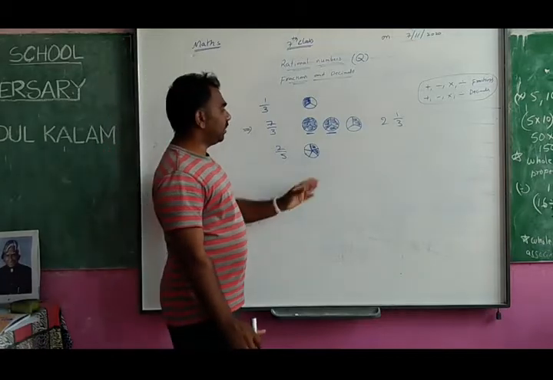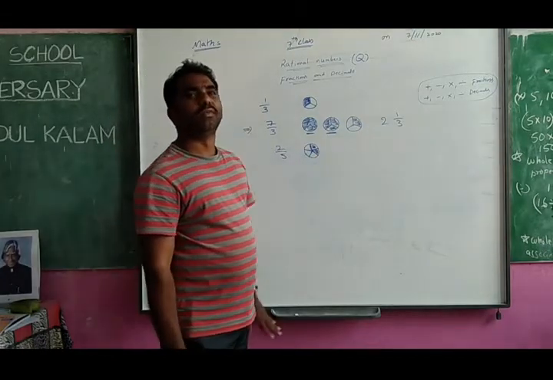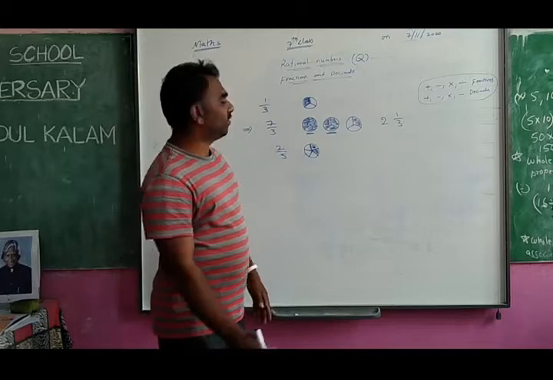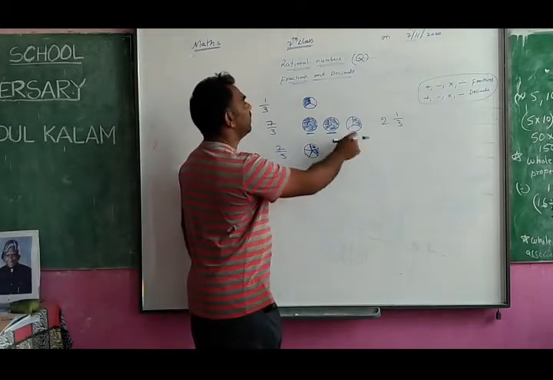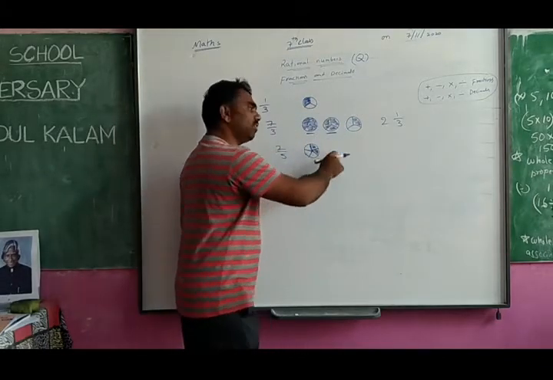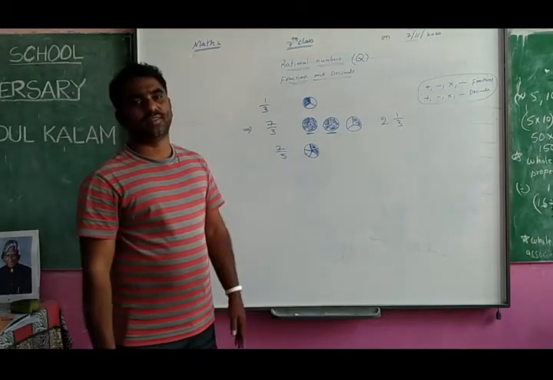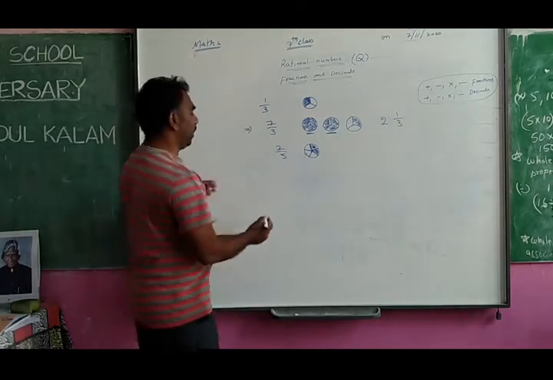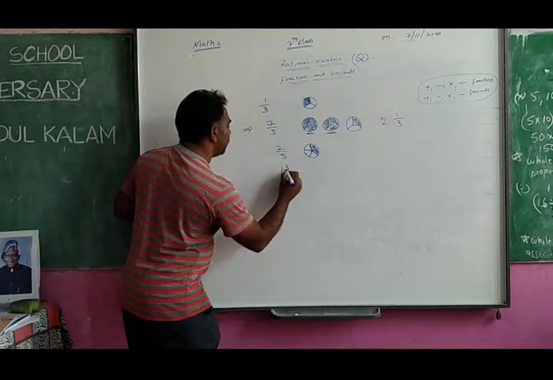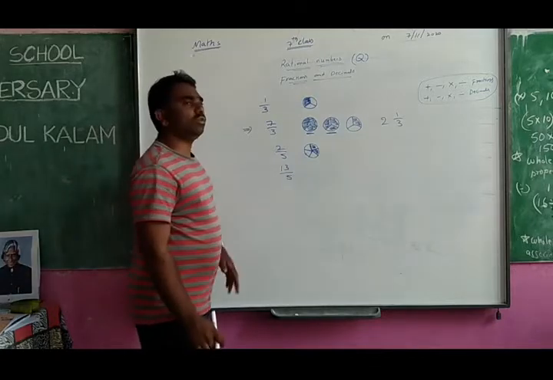So what can you write? Can you write it in any other form? No. There is no other form for us. I have to write 2 by 5 only. This is also 1 by 3 only. This is also 2 by 5 only. No other choice. Okay, whereas this is 13 by 5 that I have given here.